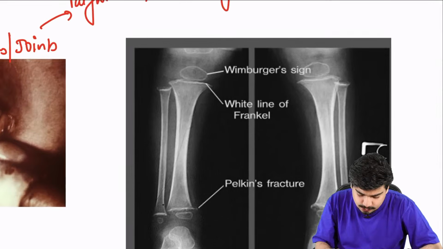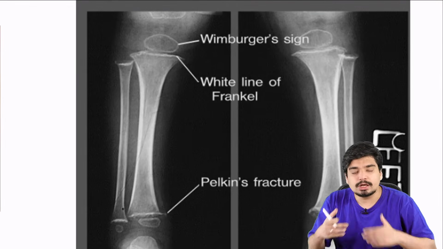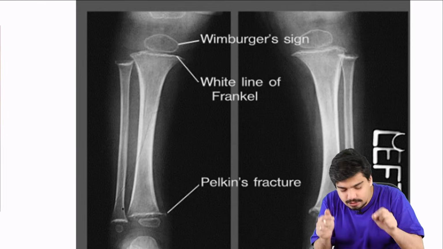What are the X-ray changes that you will see? Three things you should remember. So one thing that you see is a white line of Frankel.